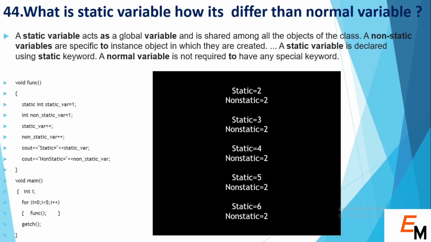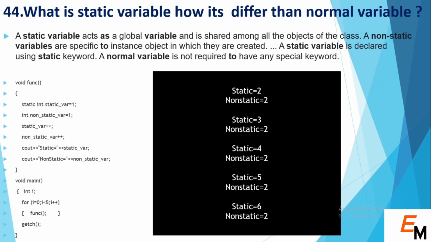So next question is, what is a static variable, and how is it different from a normal variable? A static variable is a global variable and it is shared among all the objects of the class. Non-static variables are specific to the instance object in which they are declared. A static variable is declared using the static keyword, and a normal variable is not required to have any special keyword.